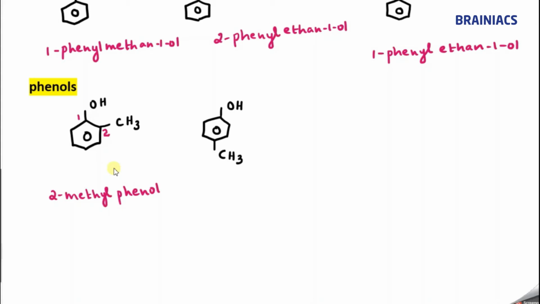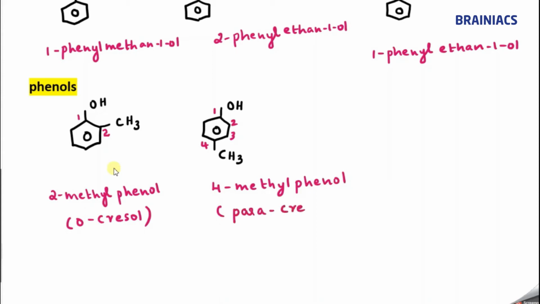2 methyl phenol. And whenever OH and CH3 groups come together we generally use the term cresol. Since it is at the ortho position, the common name of this compound is orthocresol. Very important. Now can you tell me the name of this compound? 1, 2, 3, 4. Correct, it is at the fourth position. So 4 methyl phenol. Now what is the common name we can say? Since it is at the para position, we say paracresol, correct? Since OH and CH3 are there we use the term cresol.